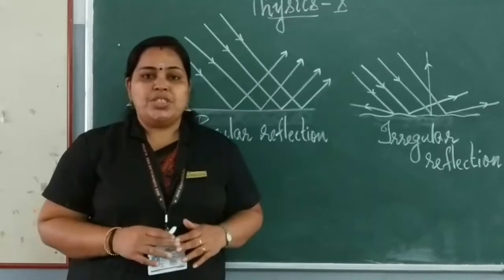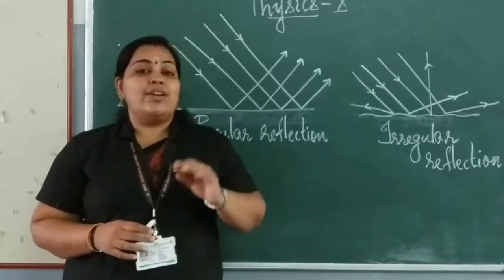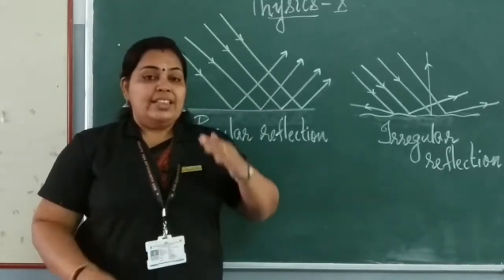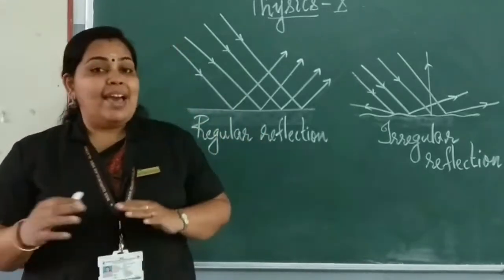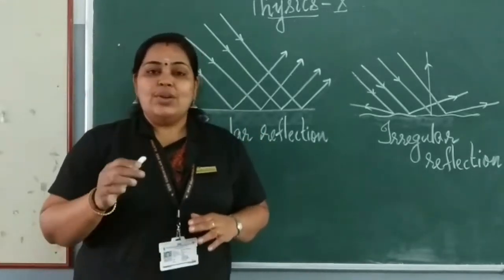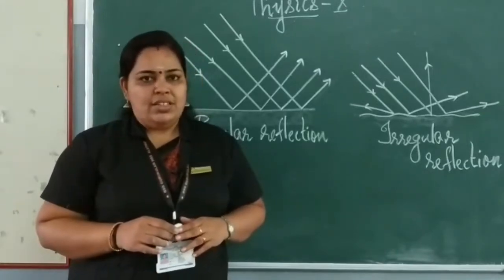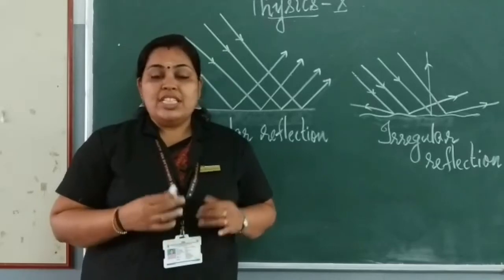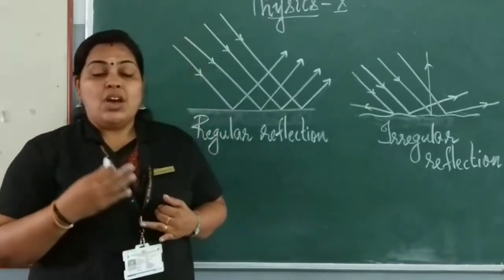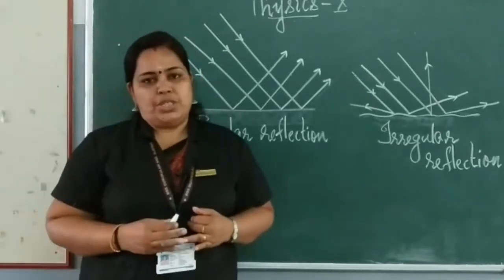Such a reflection is known as regular reflection. That is, if the light rays after reflection move parallel, it is known as regular reflection. A plane mirror or spherical mirrors all show regular reflection.